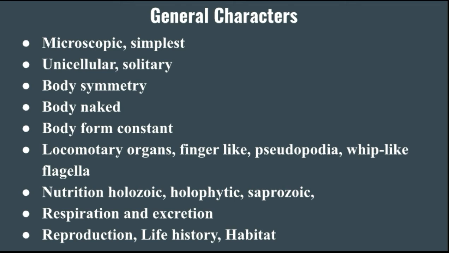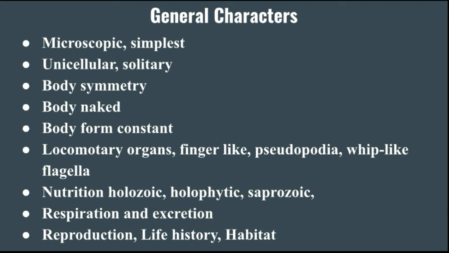Another next is the habitat. A question may arise in your mind: which place will the protozoans be found in? So the free living protozoa are mostly aquatic, inhabiting fresh and sea waters and damp places also. Parasitic and commensal protozoa live over or inside the body of animals and plants.